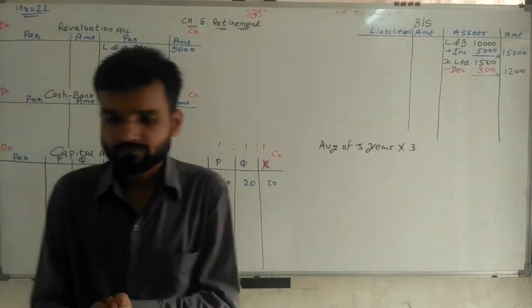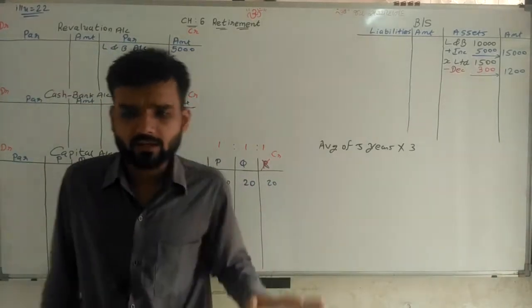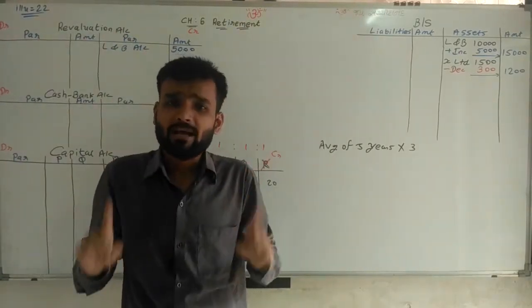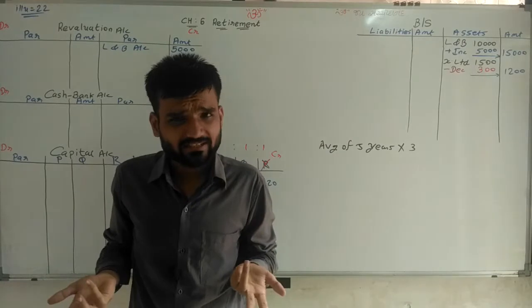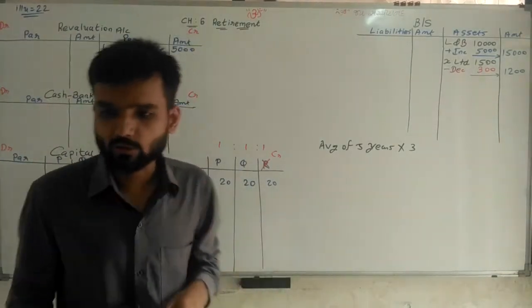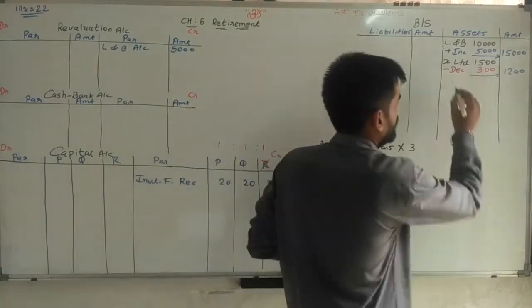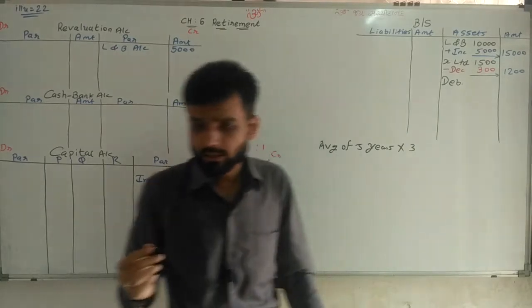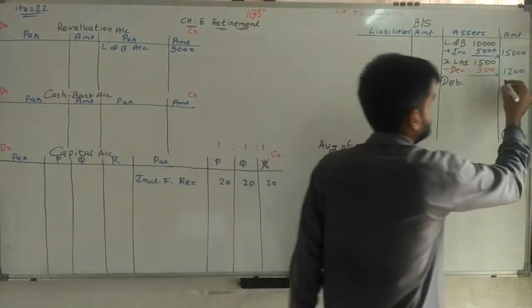Now going ahead, next one: all debtors are good. It means a bad debt reserve is not required. So how many debtors are given? Debtors 3,000 rupees is given. That is good, so write down in the outer column debtors 3,000 rupees.